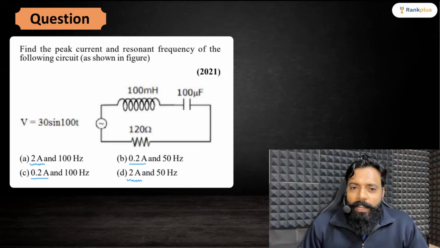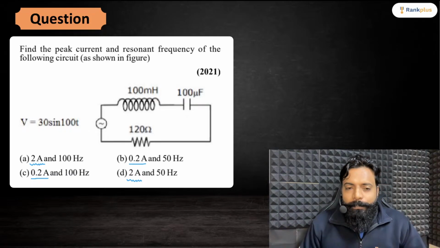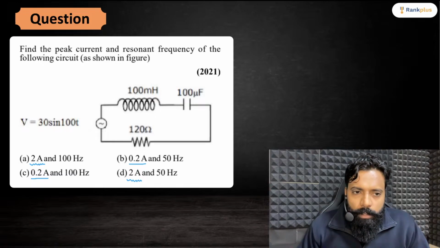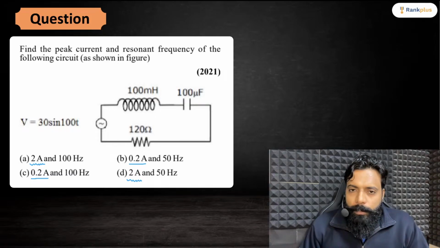So I am starting the question. First of all, here we need to find out the current, and most of the time students face issues in solving alternating current because they do not know the correct approach. I am here to clear your approach to solving alternating current numericals.